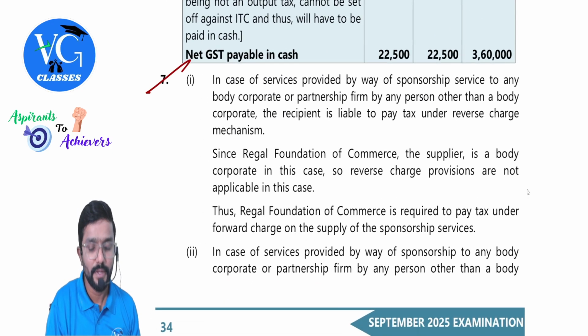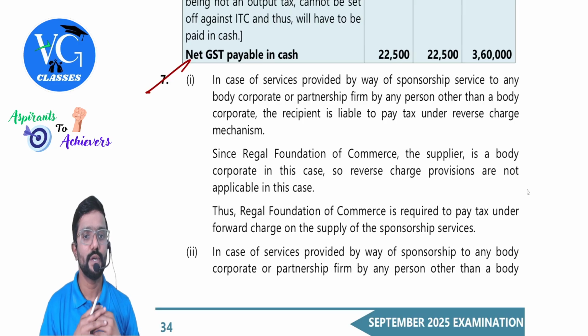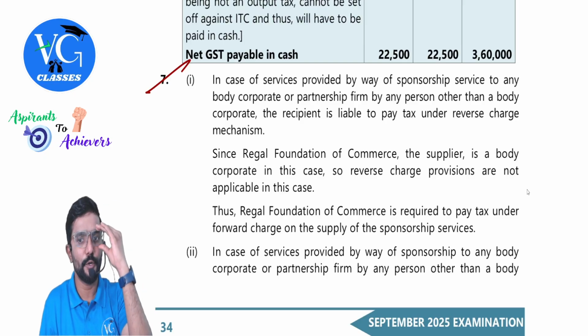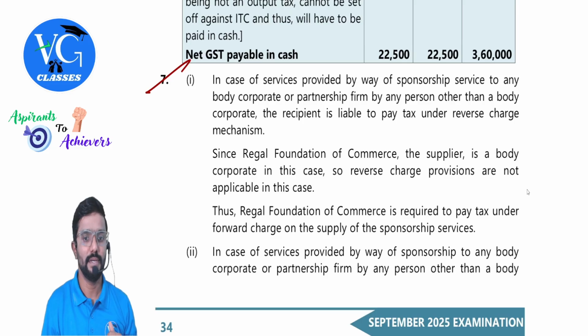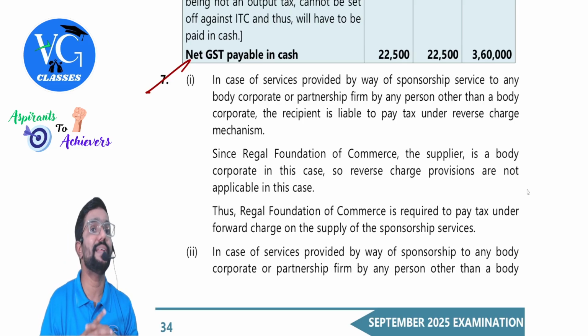Look at the answer. First one. In case of services provided by way of sponsorship service to any body corporate or a partnership firm by any person other than body corporate, the recipient is liable to pay tax under RCM. Since Regal Foundation of Commerce, the supplier, is a body corporate in this case, reverse charge provisions are not applicable in this case.